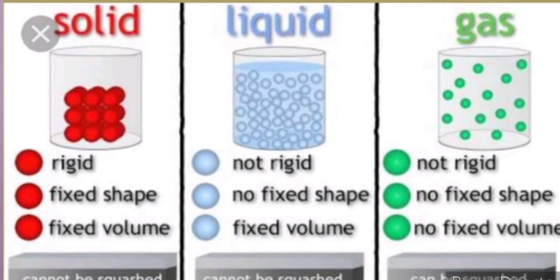When we come to liquids, liquids have a fixed volume but they do not have a fixed shape, because molecules are a bit far apart, so they can take any shape in which they are contained. When we talk about gases, gases have molecules very far away, so they can take any shape and any volume. So these are the three states: solids, liquids and gases.